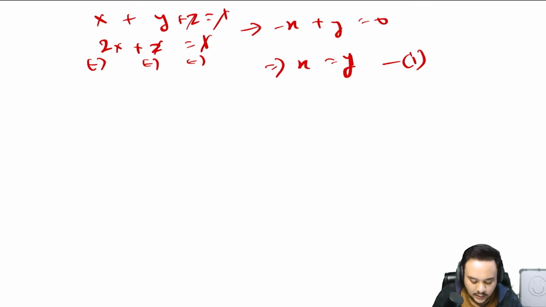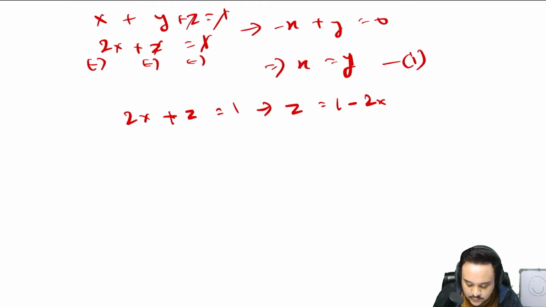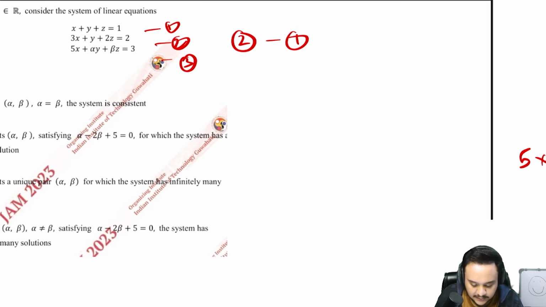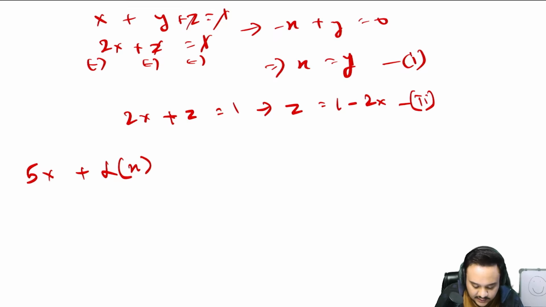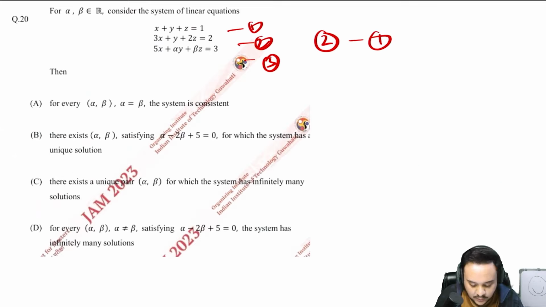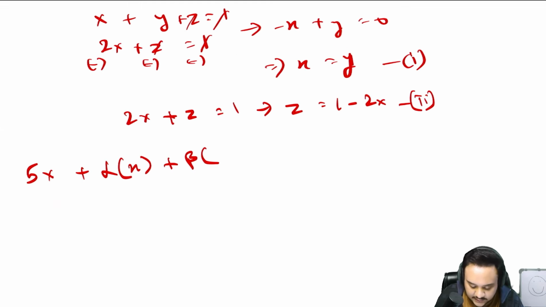Okay, and again what you can do is that 2x plus z is equal to 1 was also what we had. So z is equal to 1 minus 2x. This is your second equation. Now what we can do is write the third equation only in terms of x. Okay, let us see where that gets us. 5x plus alpha multiplied by y, which is just x, plus beta multiplied by z, and z is 1 minus 2x, is equal to 3.